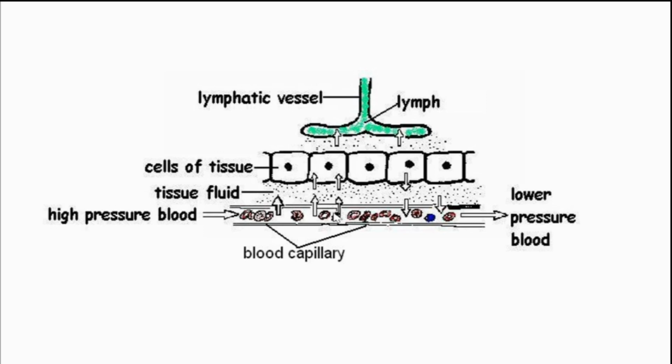Okay. During this path, a majority of the fluid is coming back and joins with the blood capillary. But a small amount is not coming back. It is moving forward and finally diffuses inside the lymph vessel.